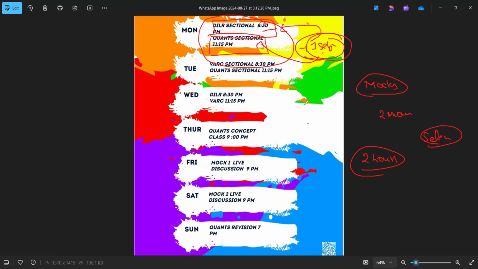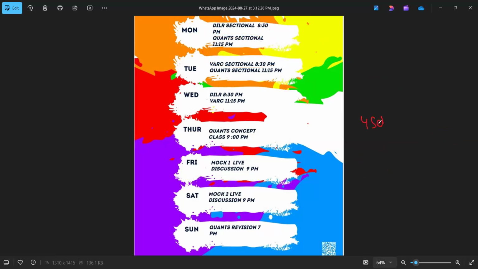Now, what you need to do is attempt the mock, then come to the class, and the sets will be solved live in the class. What I mean to say is that 4 sets are there, and every set will be solved individually, from starting till end. Any concept they are writing or any information they are extracting from the DILR set, they'll be writing that out and solving that out. So it would happen in the DILR class, right? This is about the DILR sectional as well as mocks.